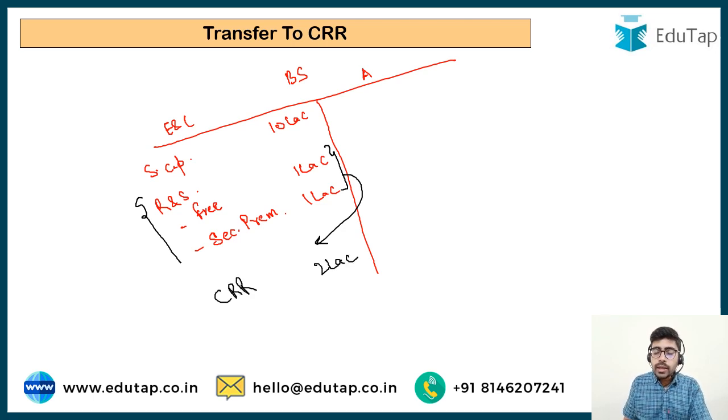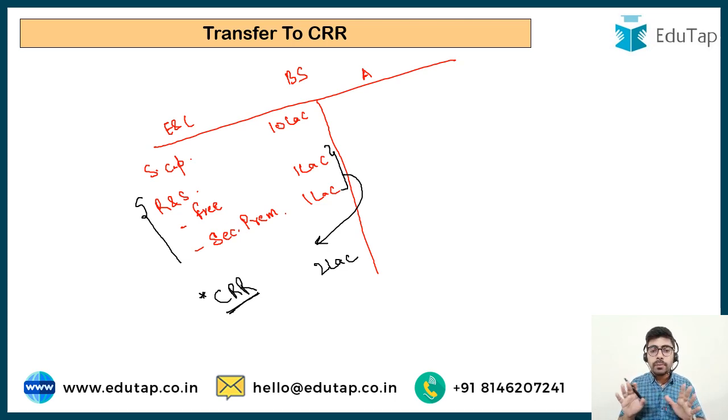Now the special aspect of this particular account is that it can only be utilized for one purpose. The free reserves and the securities premium can be utilized for multiple purposes. But with this capital redemption reserve, we have kept the balance in the reserves and surplus intact. The balance in the capital redemption reserve can only be utilized to issue bonus shares to the shareholders.